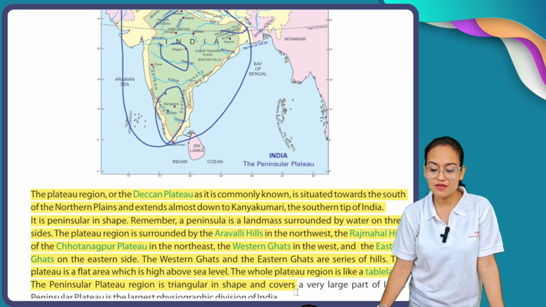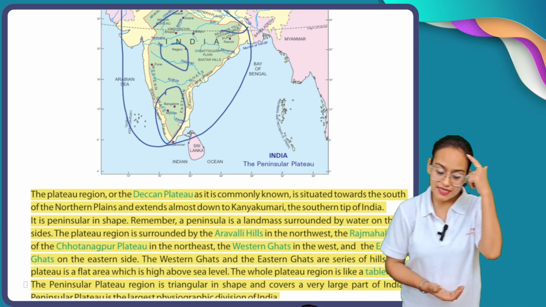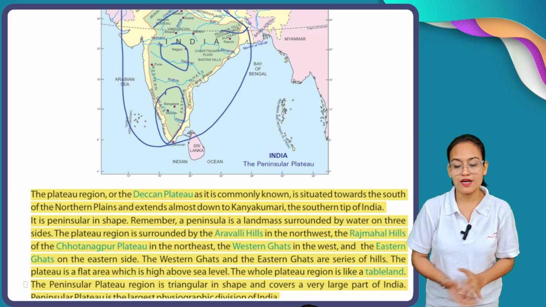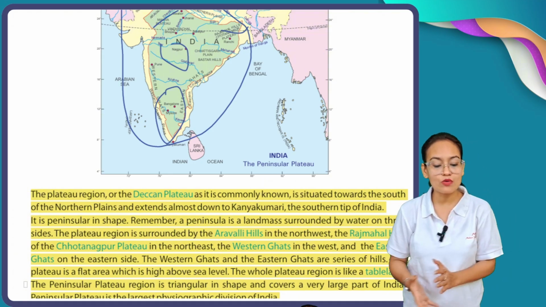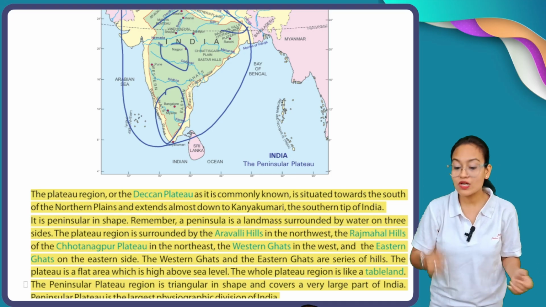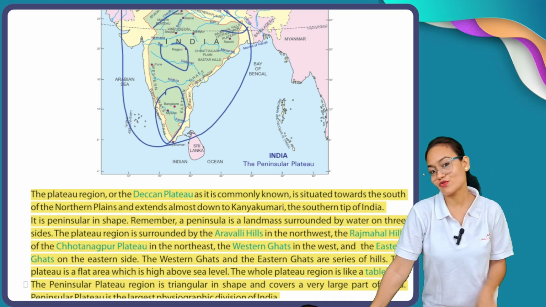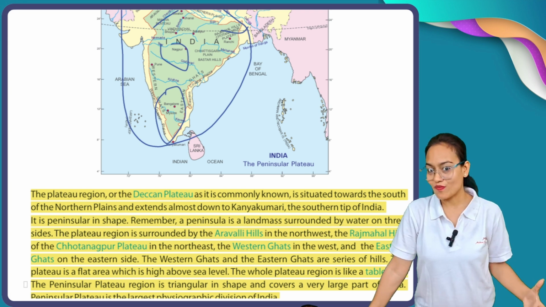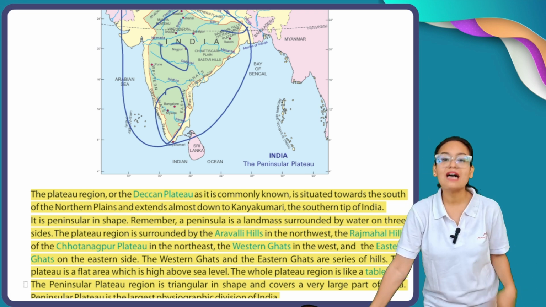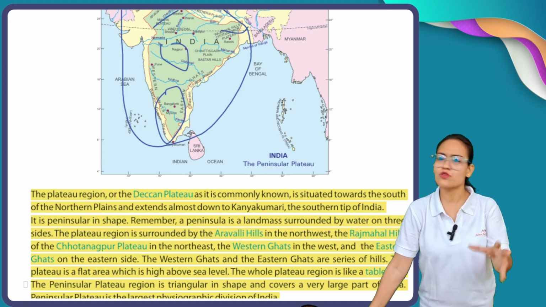Now see, what is the meaning of plateau? Let's have a look here. The plateau region, or the Deccan Plateau as it is commonly known, is situated towards the south of the northern plain and extended almost down to Kanyakumari, the southern tip of India. Now, my dear students, there is a name of plateau in our country India, and that name is the Deccan Plateau. It is the most common name.